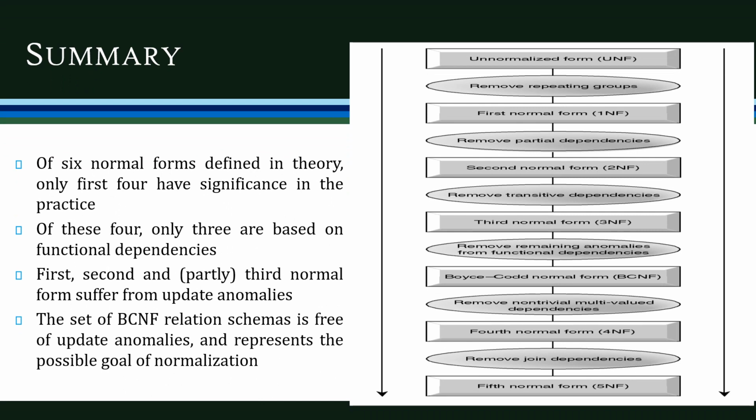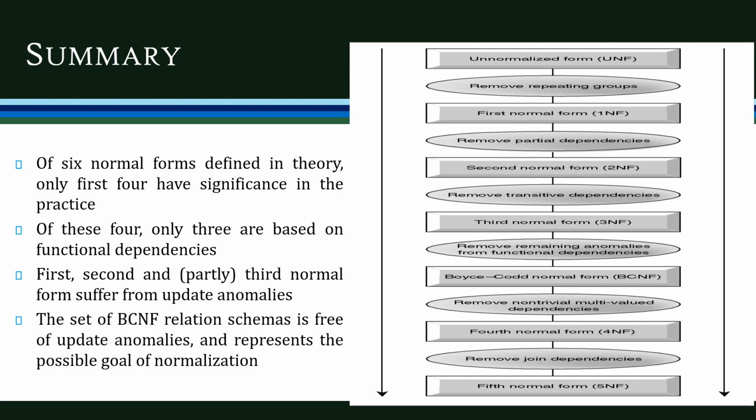Now let's summarize the various normal forms. If you remove the repeating groups from the unnormalized form, UNF, we'll get the first normal form. If you remove the partial dependencies from the first normal form, we'll get the second normal form. Then remove the transitive dependencies to get the third normal form. Remove all the remaining anomalies from the functional dependencies to get the BCNF, and remove the non-trivial MVDs from the BCNF table to get the fourth normal form, and from the fourth normal form table, remove the join dependencies to get the fifth normal form.